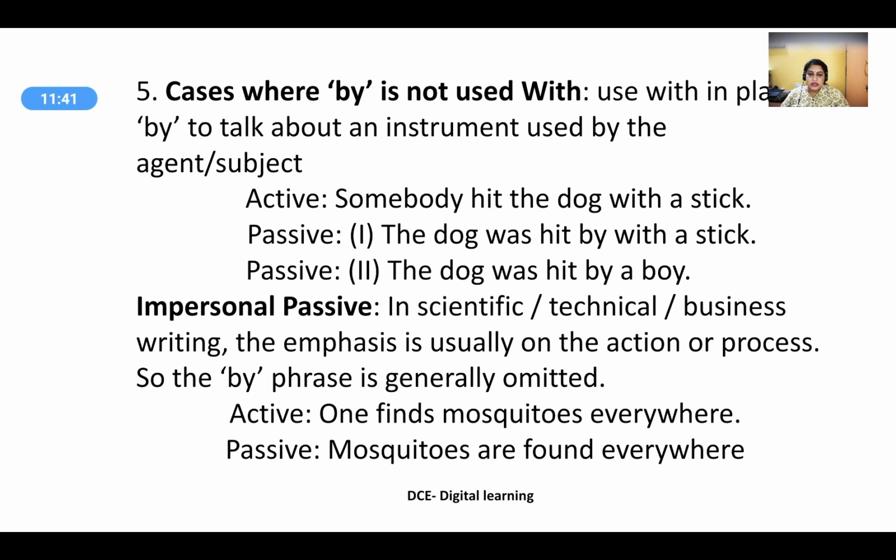Impersonal passive. In scientific, technical, and business writing, the emphasis is usually on the action or process, so the "by" phrase is generally omitted. Active voice: "One finds mosquitoes everywhere." Passive: "Mosquitoes are found everywhere." Here, "by" is not required.